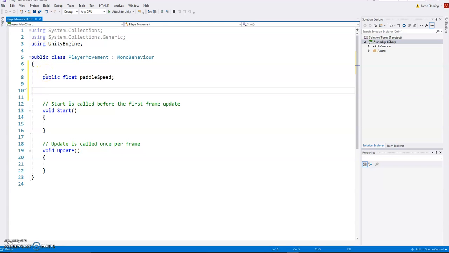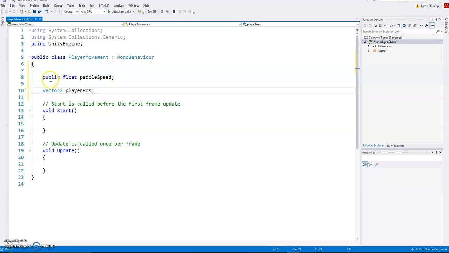Again, this might change depending on your needs, but if it's public, we're going to create a game manager, and you'll see that later on. As the game gets faster, or as a power up or something like that, you might want to change the paddle speed. That's why I've set this to public. The other one is just going to be a Vector2, so X and Y position, and that's going to be our player position.